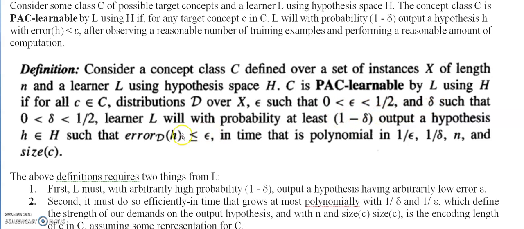Here the learner L will PAC learn the class C if the learner will, with probability at least 1 minus delta, output a hypothesis H such that the true error of that hypothesis is less than or equal to epsilon, in time that is polynomial in 1 by epsilon, 1 by delta, n and size of C. That means it is computationally fast.